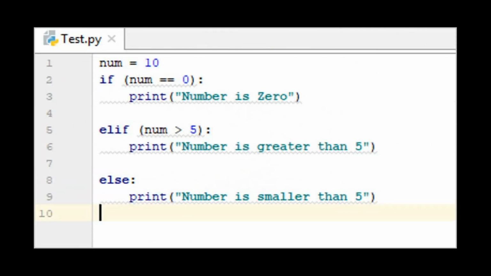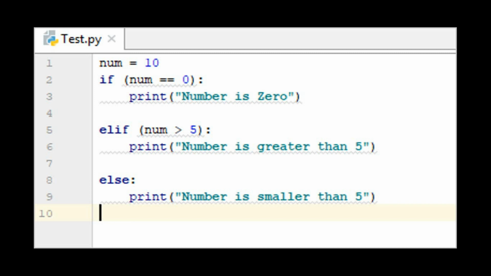Another example is num equal to 10. If num equal to 0, print number is 0. If num greater than 5, print number is greater than 5. Else print number is smaller than 5. So here we are doing three comparisons. First we are getting the number from the user. Whether it is equal to 0, first we are checking.